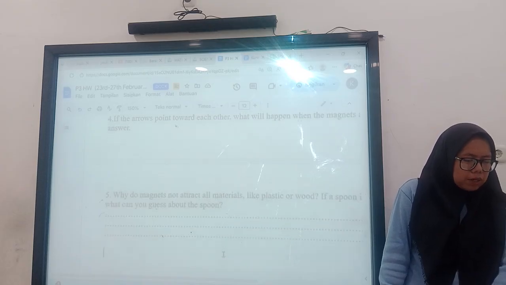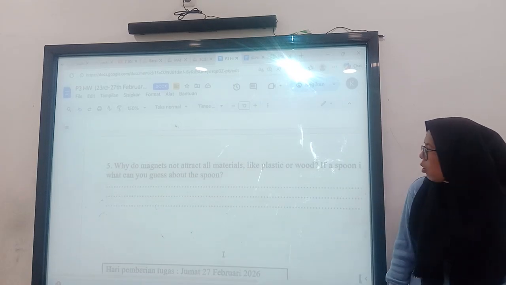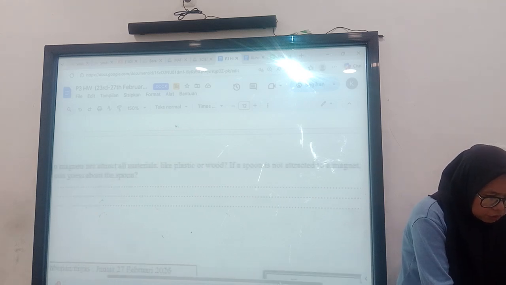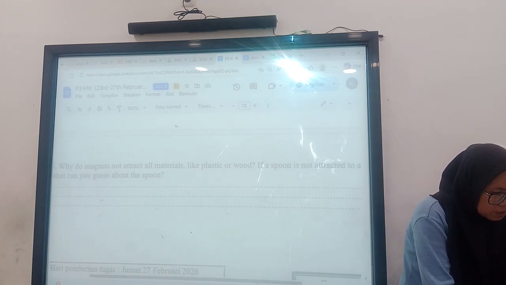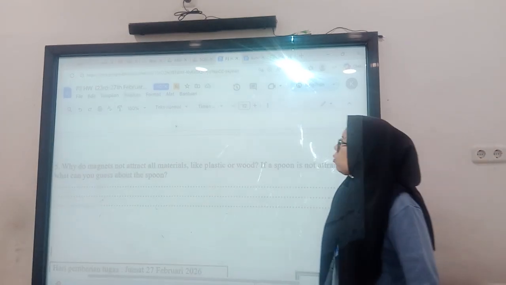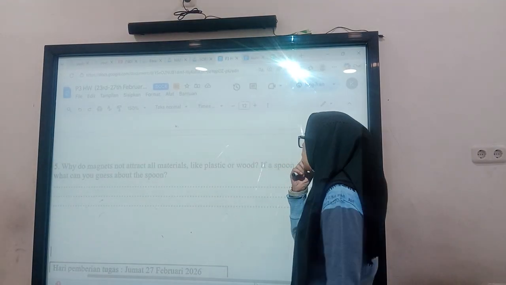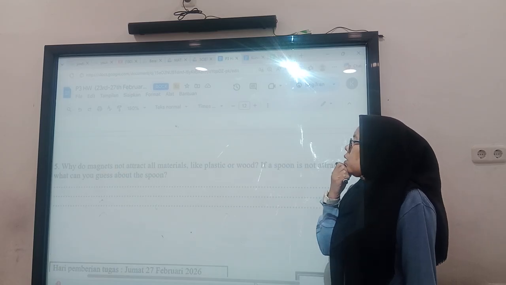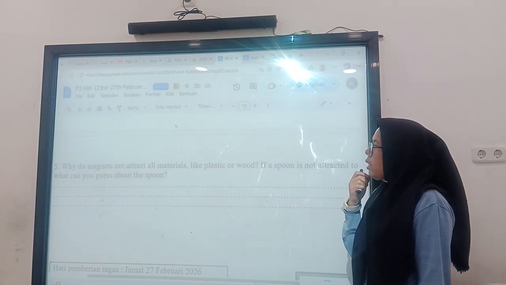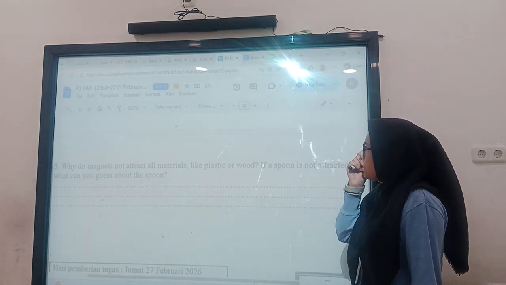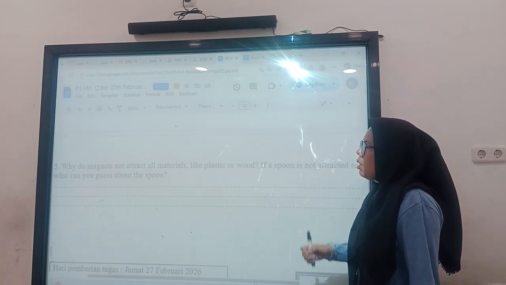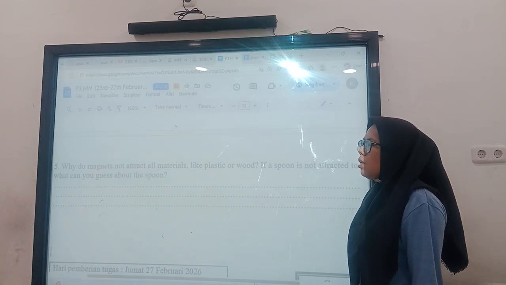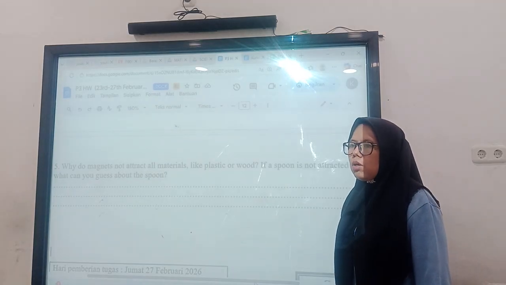Why will a magnet not attract all materials like plastic or wood? And if a spoon is not attracted to a magnet, what can we guess about the spoon? Why do magnets not attract all materials like plastic or wood? Because plastic and wood are not magnetic materials. They are not made of magnetic materials like steel, nickel or cobalt.